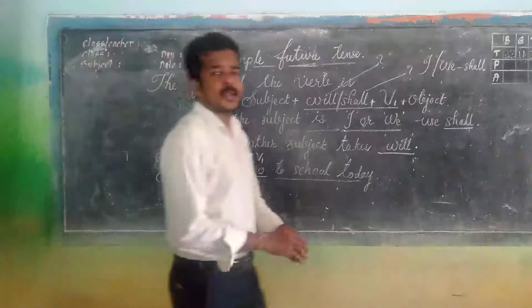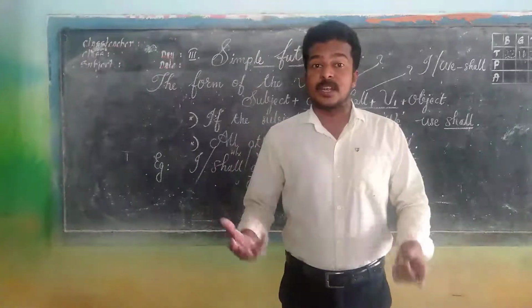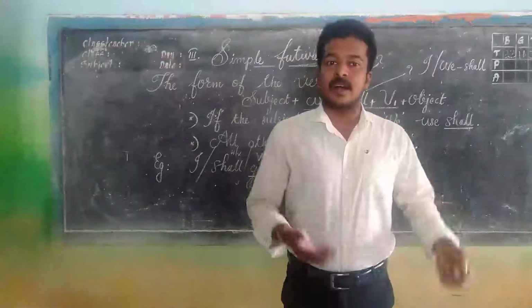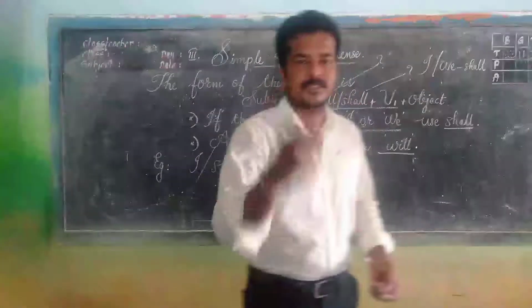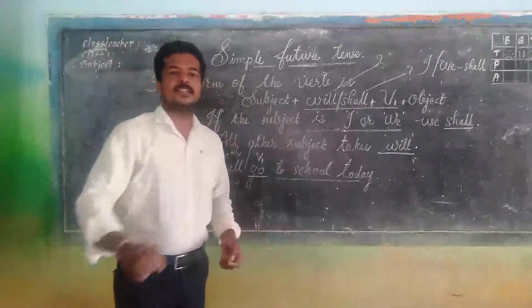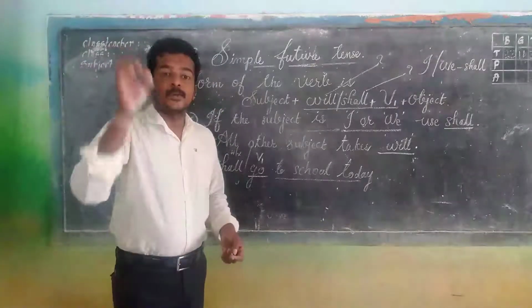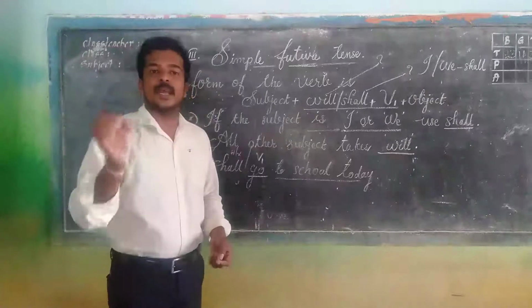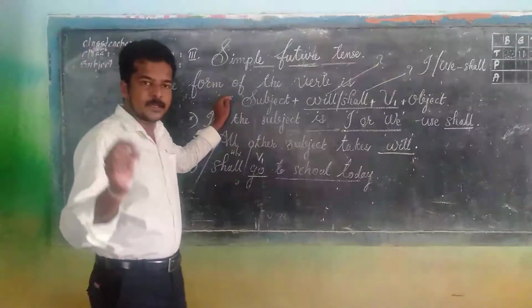In the same manner, he will come tomorrow. She will draw a picture. I shall drive a car. We shall live here. Many examples I said to you, and the structure is subject followed by will or shall according to the subject, followed by V1 and finally object.